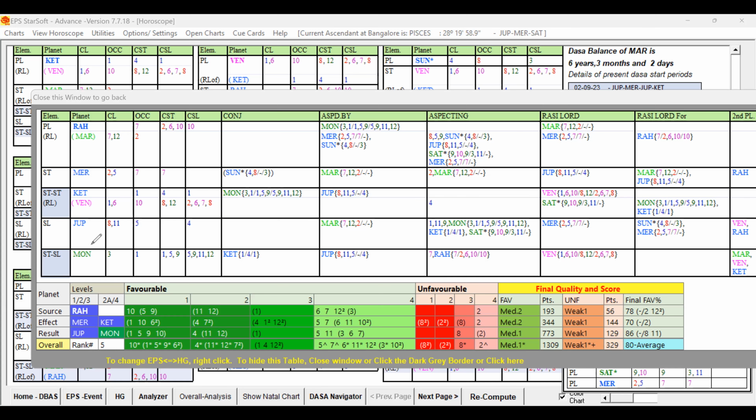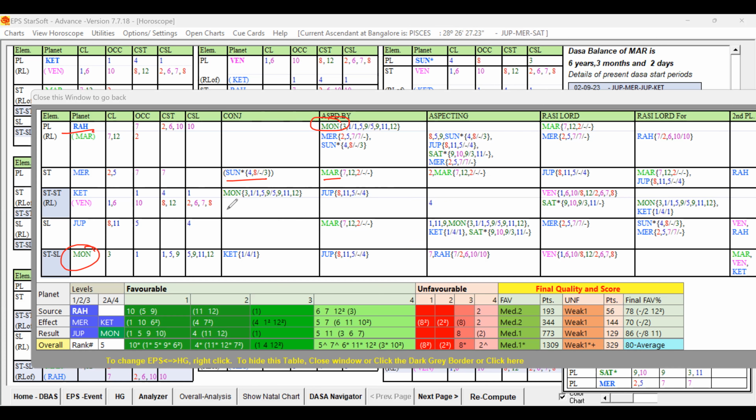Moon is there at the sub level. Moon is there in the sources. That is, Rahu having Moon here. Mercury is having Mars and Sun also present. Mars is another good key planet, and here that Moon is not there.